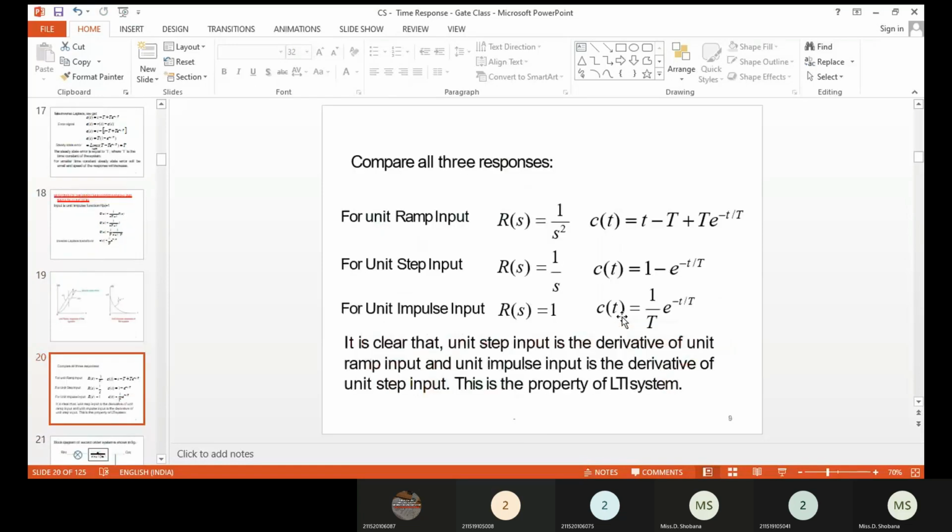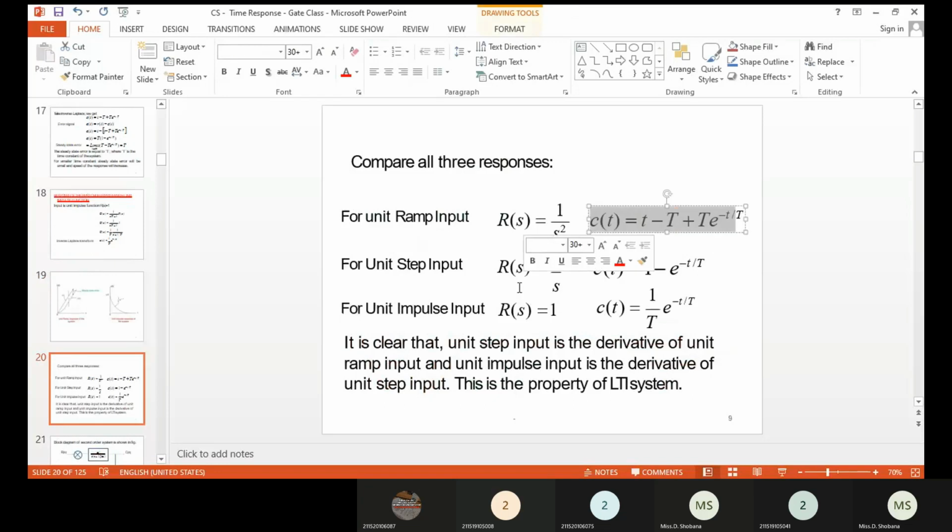Okay, so if you have any doubts up to this, here we have covered various kinds of things. For the unit step input signal, C of t is 1 minus e power minus t divided by T. For the unit ramp input signal, C of t is equal to t minus capital T plus capital T e power minus t divided by T. For the unit impulse input signal, C of t becomes 1 divided by T e power minus t divided by T. Okay, so these are the various responses for the first order system for various input signals.